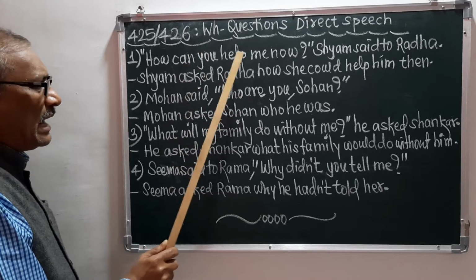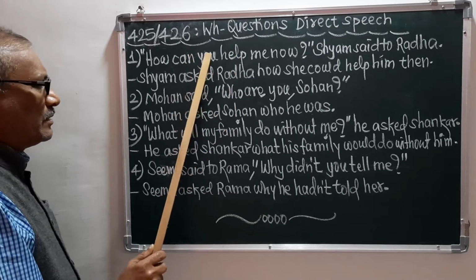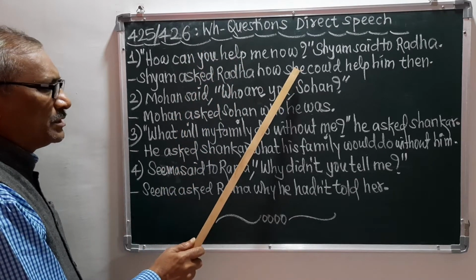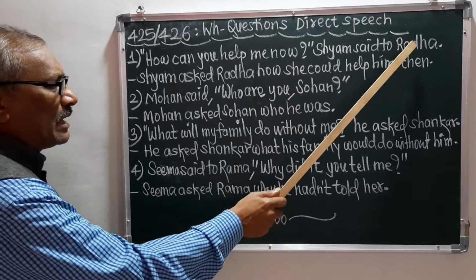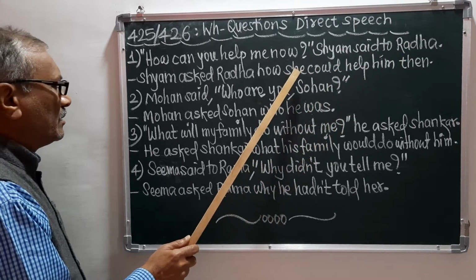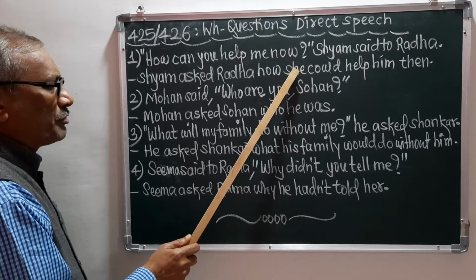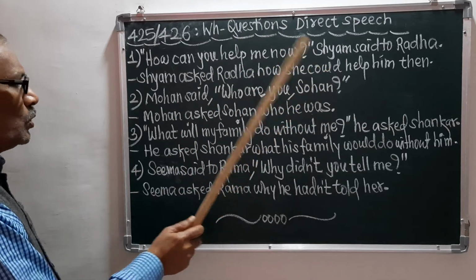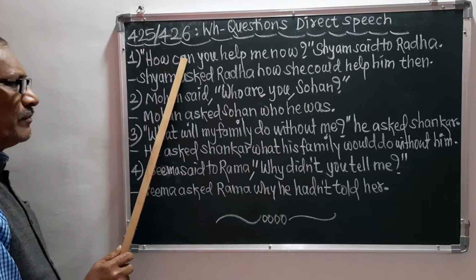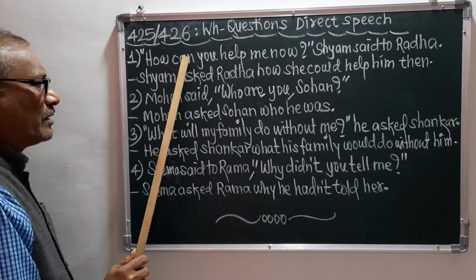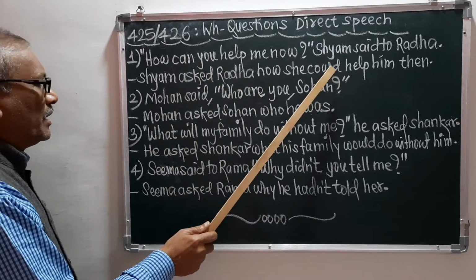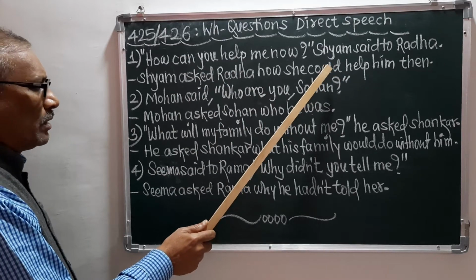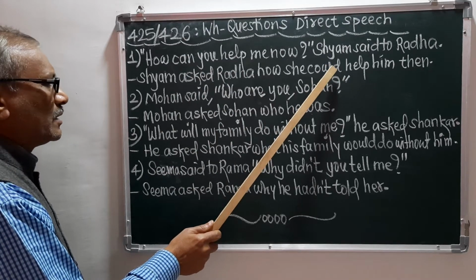So this you has become she, because there is Radha, and Radha is female, and that's why I have taken she. Then I have taken could, because can is the helping verb, and this can has become the simple past tense, could.